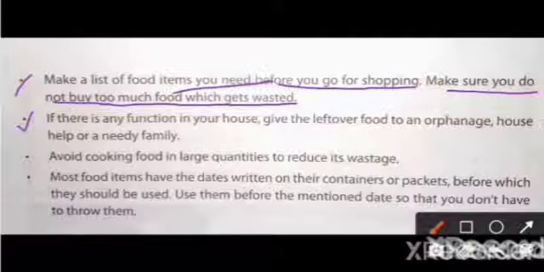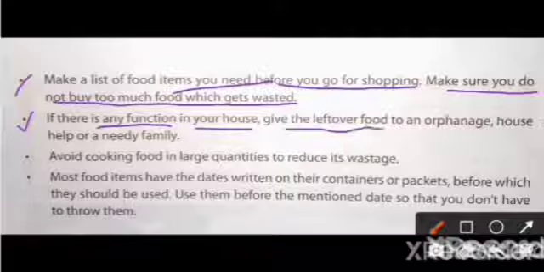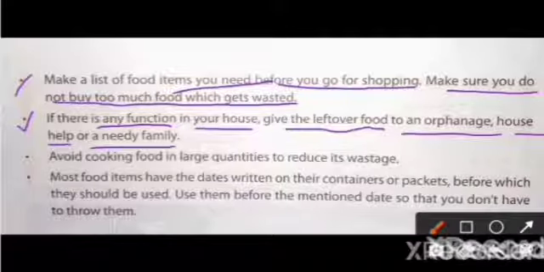Next one is, if there is any function in your house, give the leftover food to an orphanage, house help or a needy family. Okay, when there is a function in our house, we can give the leftover food to needy people. Now the next is, avoid cooking food in large quantities to reduce its wastage. So we have to cook the food items in the required amount, not a large amount.